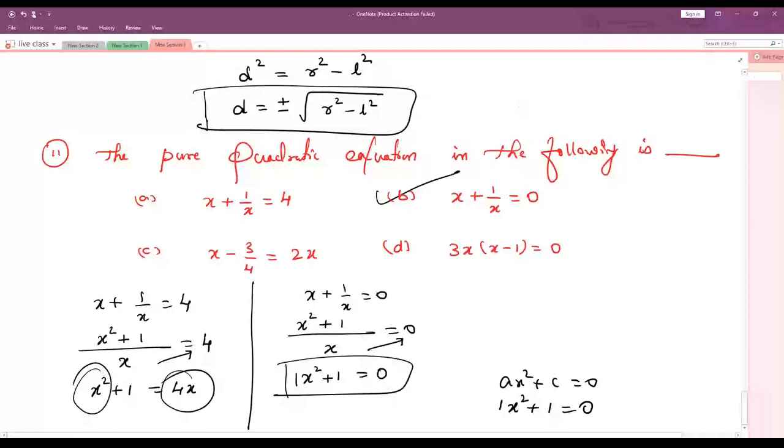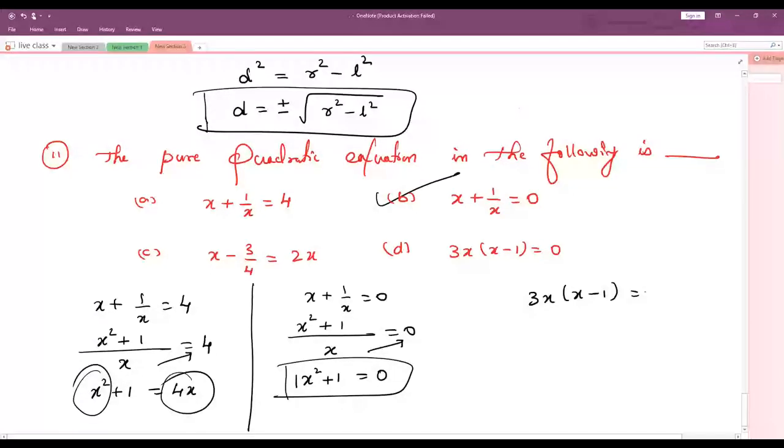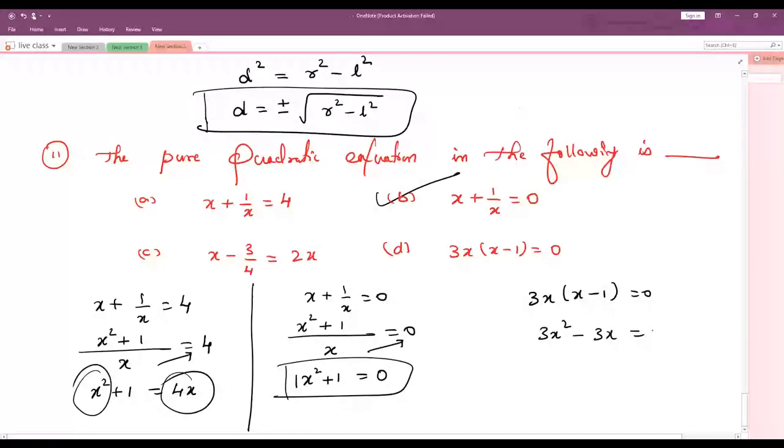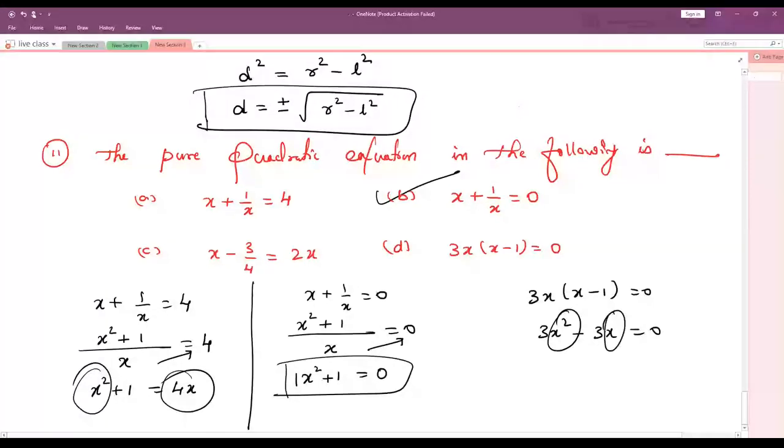Got it? Some of them have said to me, sir, option D. Let me see even that. 3x into x minus 1 equals 0. 3x into x, 3x square. Plus into minus, minus 3x into 1, 3x is equals to 0. You can see x power 2 and x power 1 both are there. No? Understood?